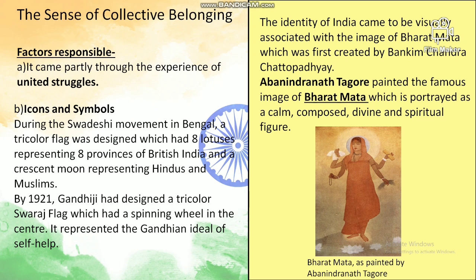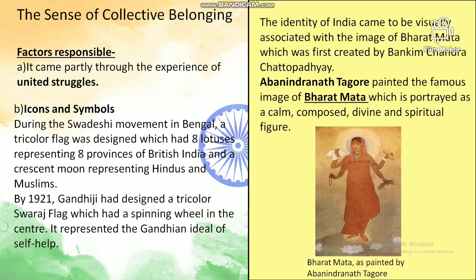Now, during the Swadeshi movement in Bengal, a tricolor flag was designed which had 8 lotuses representing 8 provinces of British India and a crescent moon representing Hindus and the Muslims. So, these were the icons and symbols which were going to infuse a feeling of oneness among Indians. By 1921, Gandhiji had designed a tricolor Swaraj flag which had a spinning wheel in the center, which represented the Gandhian ideal of self-help. So all these things, you are going to make one mark questions. What represented the Gandhian ideal of self-help? That is the spinning wheel.